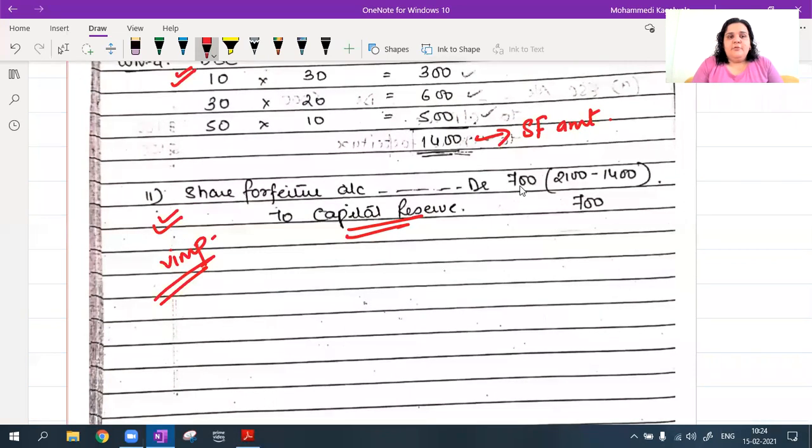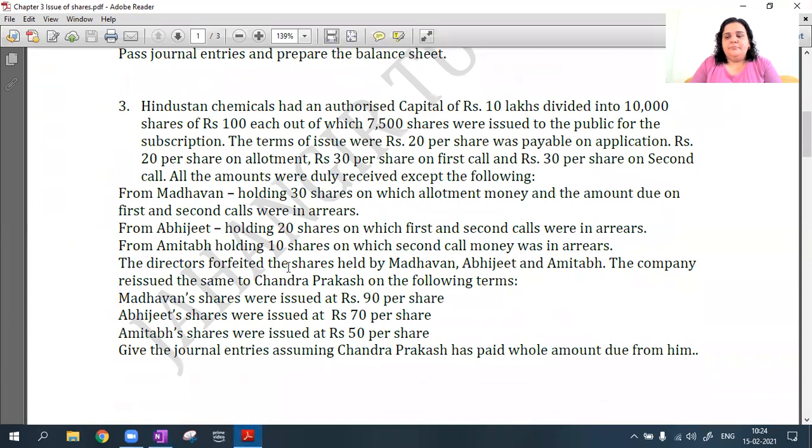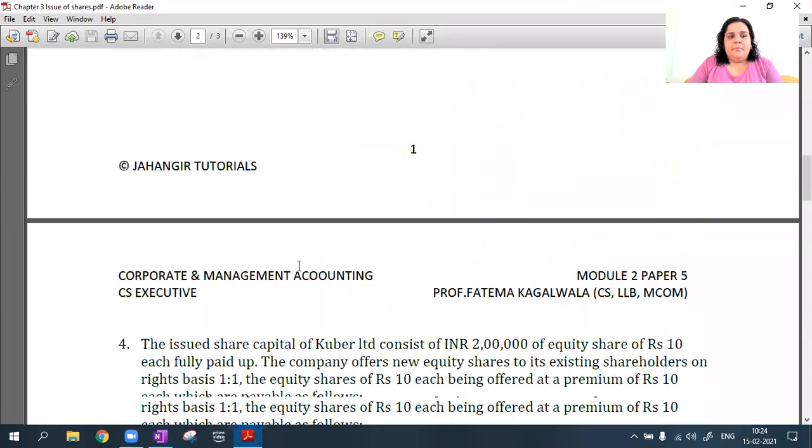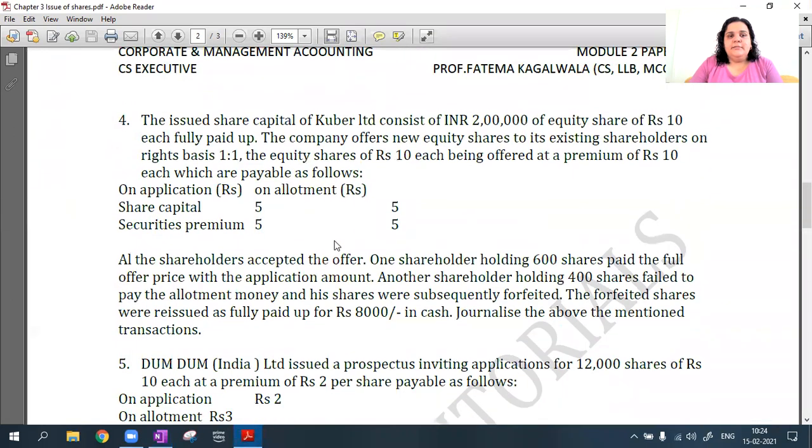Okay, so be very careful. This is the last step. Okay, share forfeiture account debit to capital reserve. Am I clear with this sum? Understood? Calls in arrears, reissue, forfeiture, everything in a little more detail. More clear with the concept? Okay, I'm moving to the next sum now. All right.